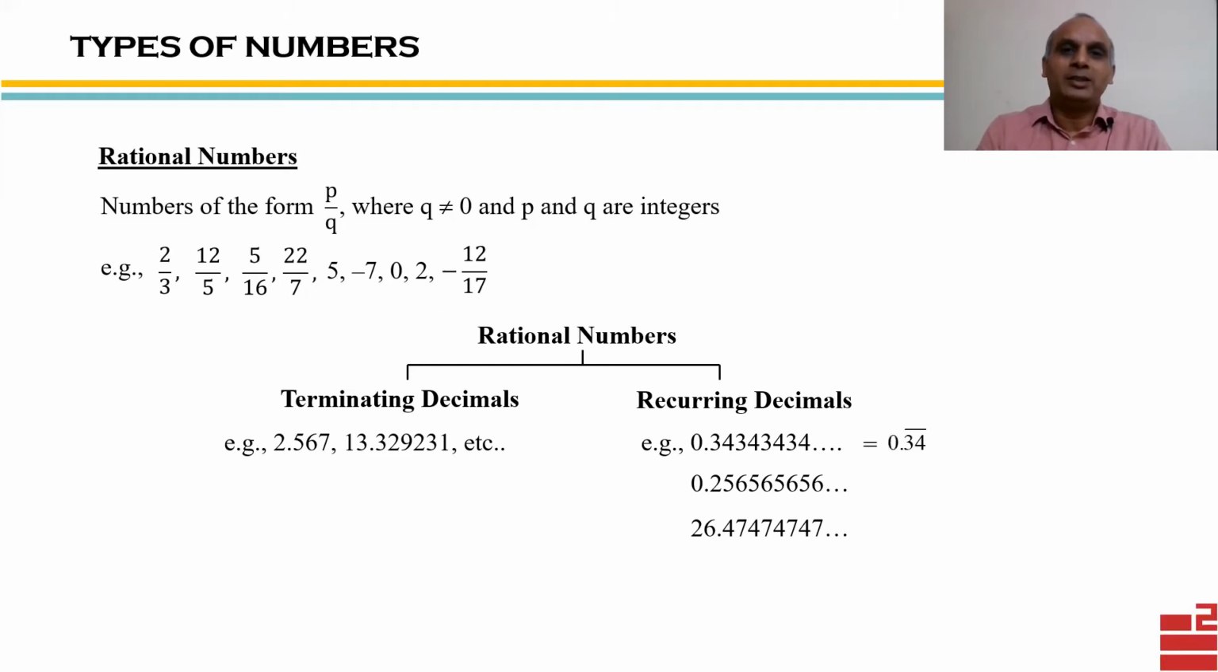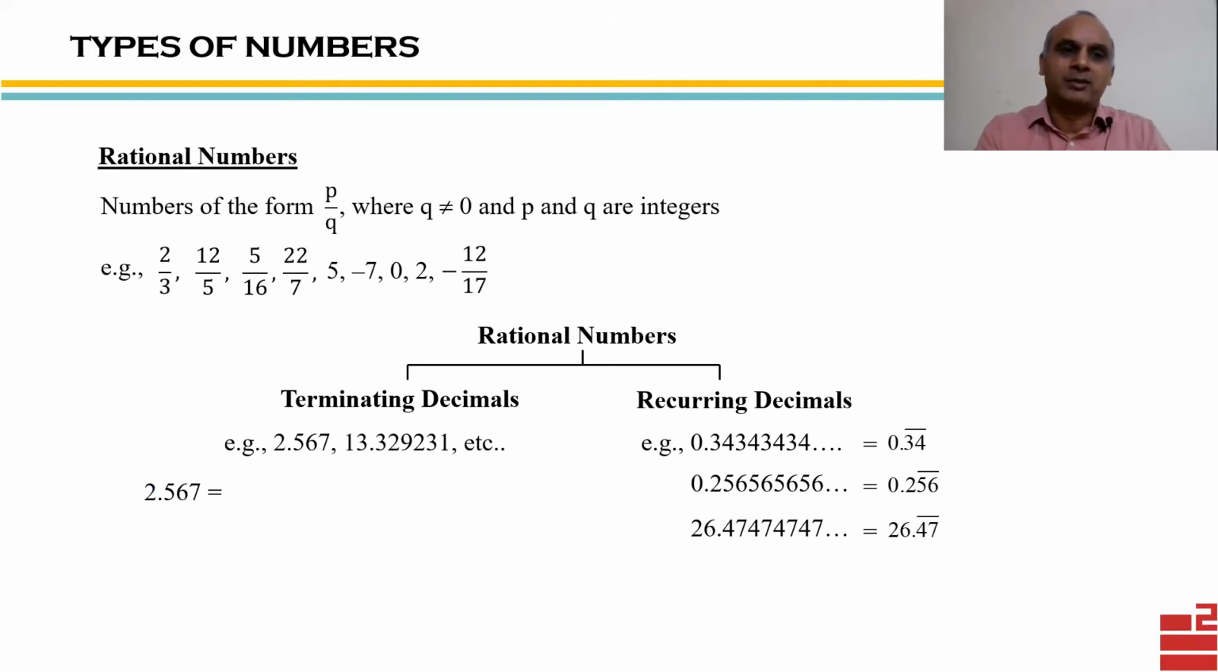Please note that 0.343434, which repeats infinitely, can also be written as 0.34 bar, and the bar is over those digits which are repeating. So in this case, since 34 as a group of digits repeats infinitely, we put a bar over 34. But in the second example, 0.2565656, 2 is not repeating. So the bar will come only above 56. Likewise in the third example also, we have a bar only over 47.